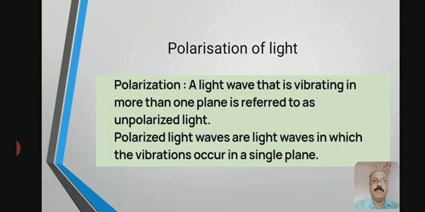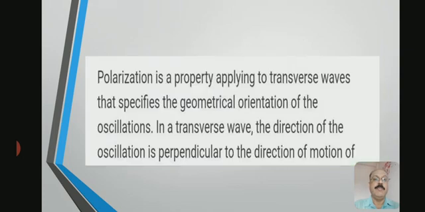A light wave that is vibrating in more than one plane is referred to as unpolarized light. Polarized light waves are light waves in which the vibrations occur in a single plane. It means that it is a property applying to transverse waves that specifies the geometrical orientation of the oscillations.